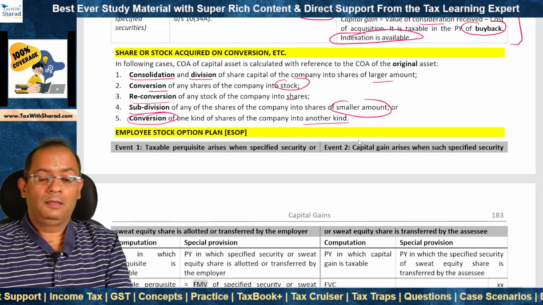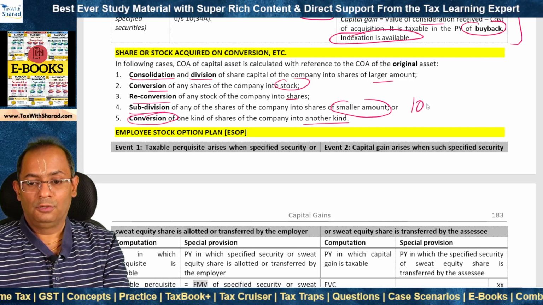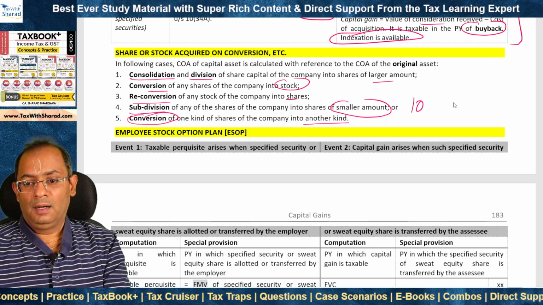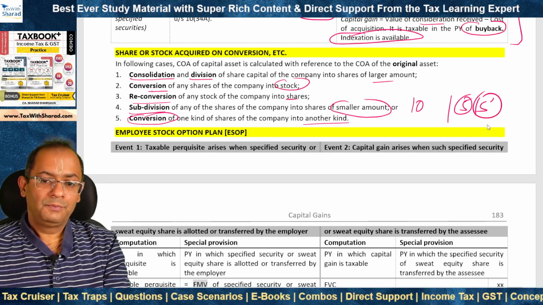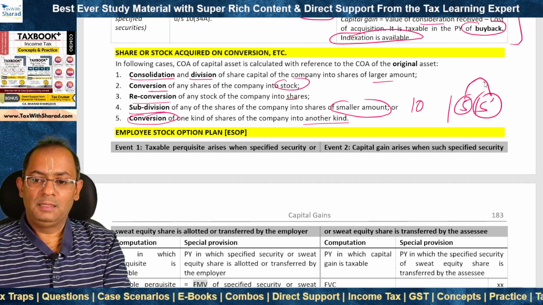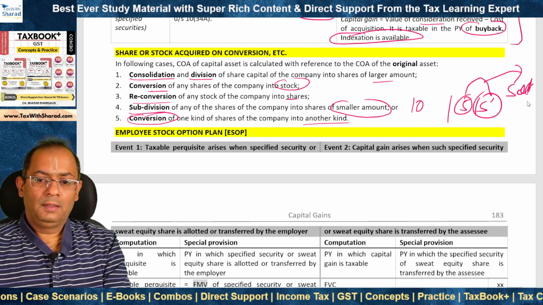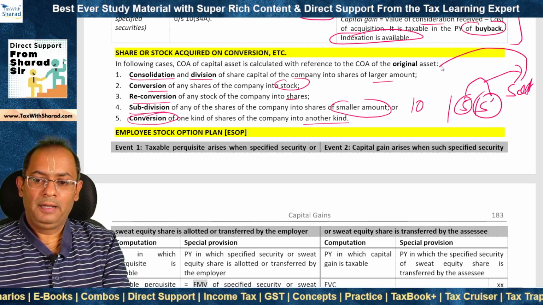Say preference shares are converted into equity shares, or say shares of rupees 10 are split into two shares of rupees 5 each. In such case, when these are sold, then the cost of acquisition is determined with reference to the original asset.